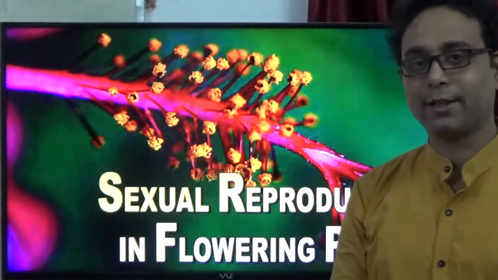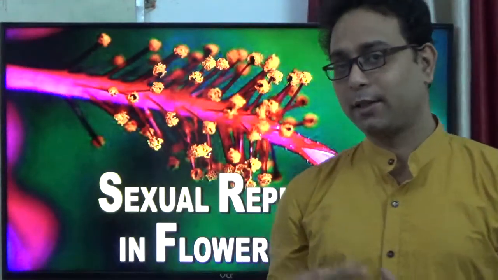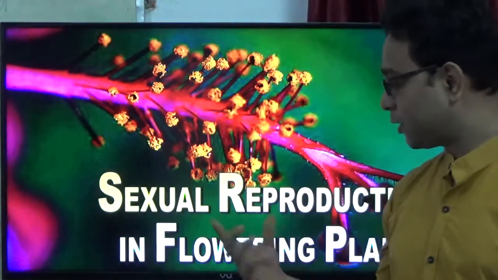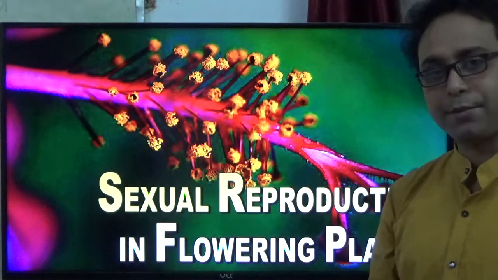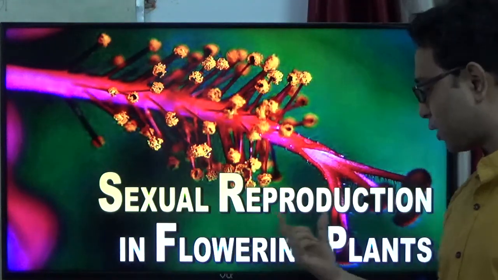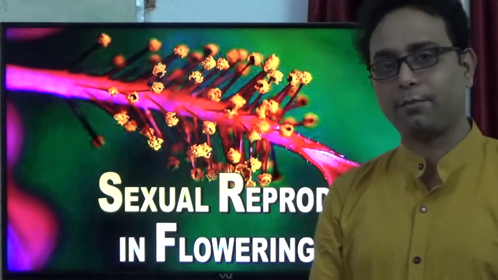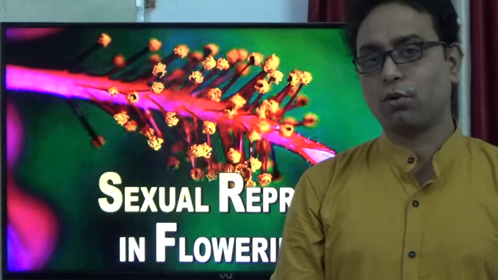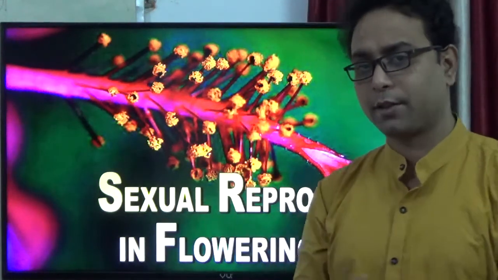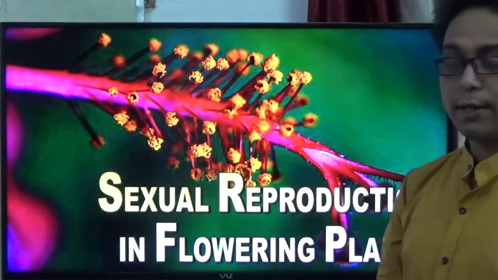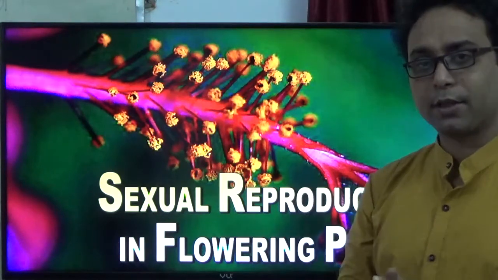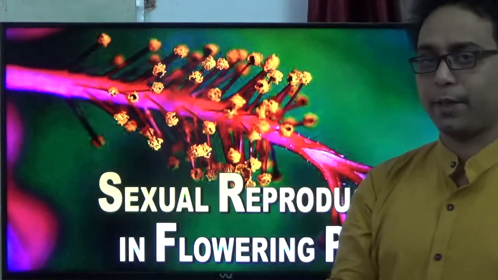So today we start our NEET part, that means the NEET syllabus. This is one of the most important chapters: the sexual reproduction of the flowering plants. This chapter is very important from the NEET point of view because generally two questions come from it. So be very conscious about this chapter and learn every topic, right?